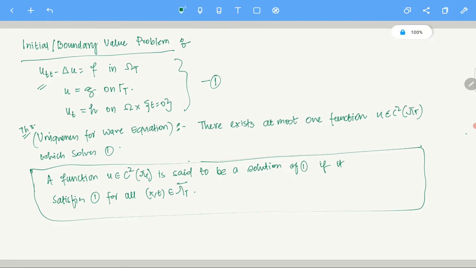In the heat equation, you have u in C21, which is 1 with respect to time and 2 with respect to the spatial variable, because ut is already involved. But here in the wave equation, you have utt minus Laplacian u. So both utt has to exist and the Laplacian of u has to exist. So u has to be C2, C2 in both variables. That is why it is C2. That's your function. Now let's talk about uniqueness.